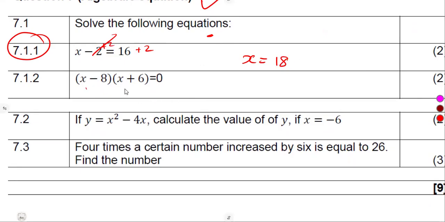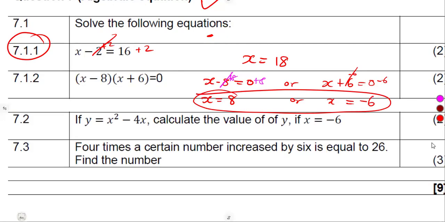All right. There we have got 2 brackets. Remember, I told you 2 brackets equal to 0. One of these brackets, x minus 8, must be equal to 0, or the other one, x plus 6, must be equal to 0. So our x is going to be what? So there are 2 possible values of x. On this one, there's a -8, so add 8 both sides to get rid of that 8. 0 plus 8, that's 8. There is a +6, so subtract 6 both sides. So that's 0 minus 6, which is what? -6. So these are the 2 answers, just like that.